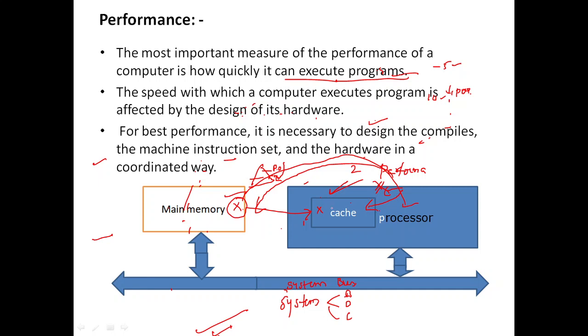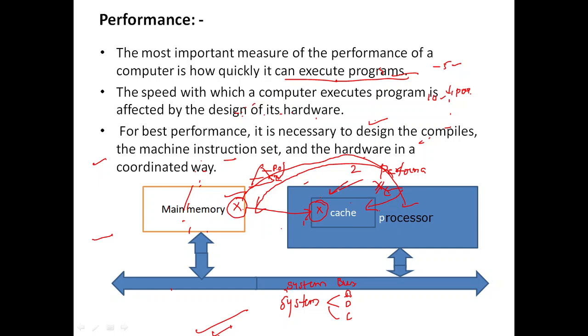Why? Because X has already been executed once. So that is the reason we place a cache. The speed is going to be increased, and if the speed is increased, ultimately the performance is going to be achieved.